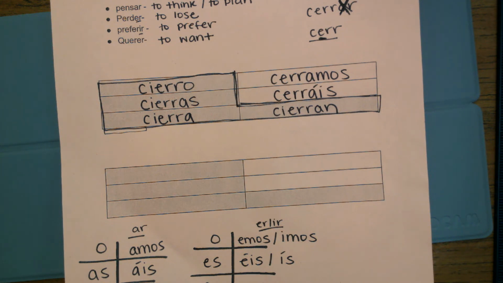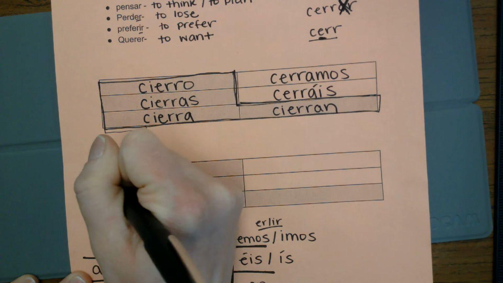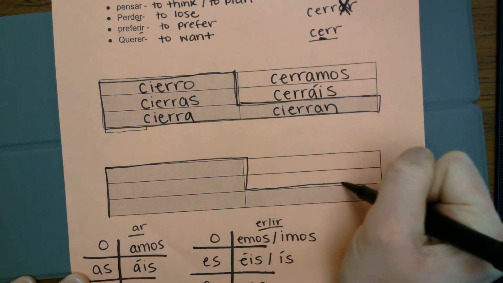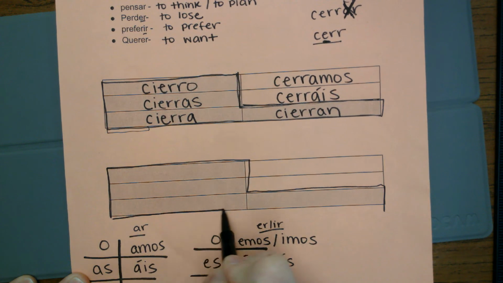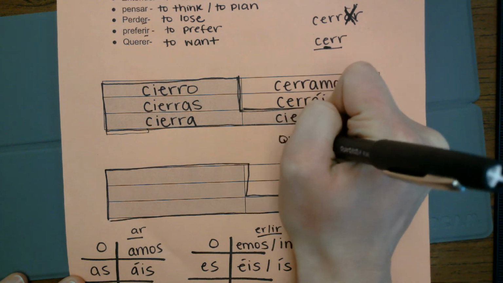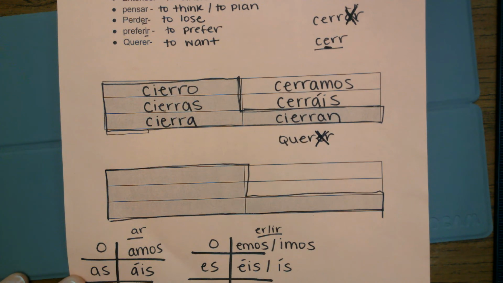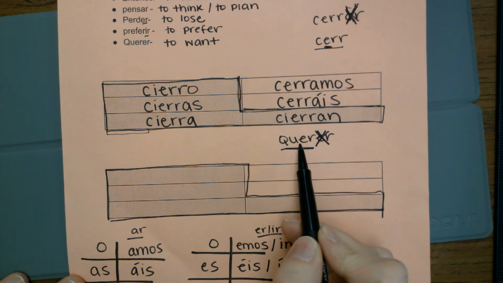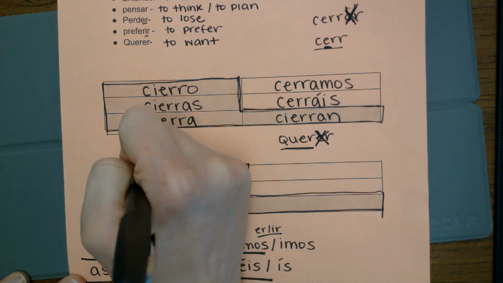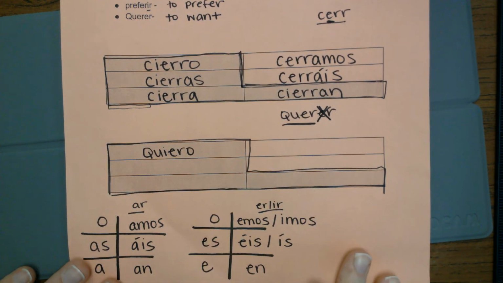Okay, let's do another example here. Querer, how about to want? That's an ER verb. So kind of pay attention. We have our boot shape. It's all shaded in for you already. If I outline that, anything inside of the boot means I need a spelling change. So querer is my verb. Very first step, take off your ending. That ER goes away. This is my stem, what I have left over. And that means this E changes to IE inside of the boot. So yo quiero would be I want.